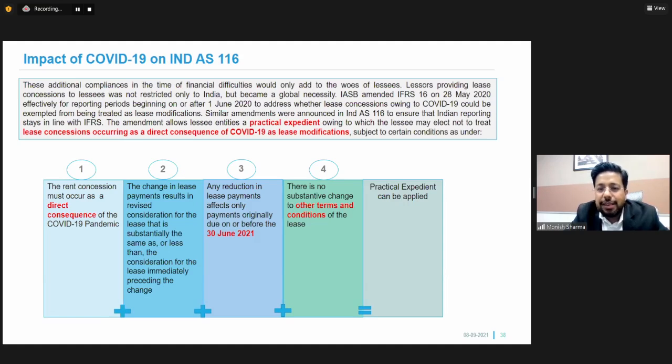The fourth condition is that there is no substantive change in other terms and conditions. So other terms and conditions related to this particular lease agreement should not change and should remain the same. When I follow all these four conditions, then the practical exemption can be availed for IND AS 116.